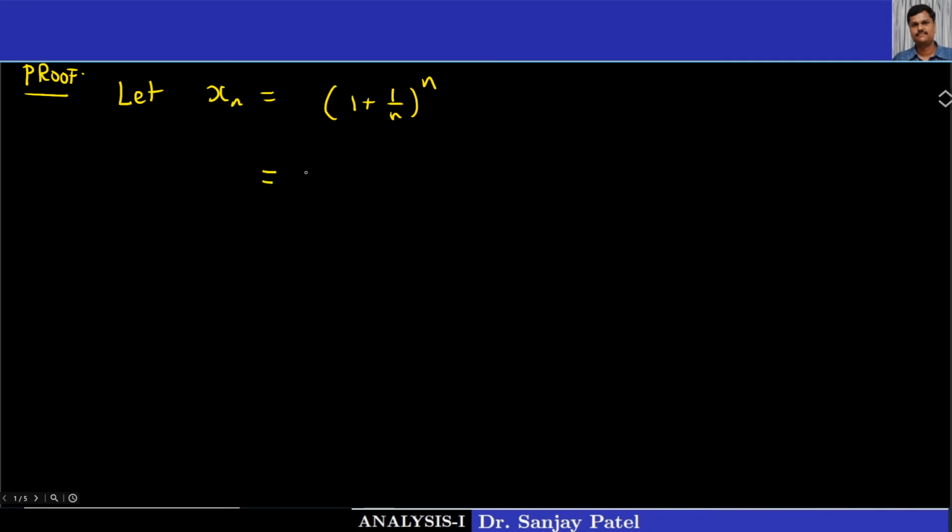This is equal to nc0, that is 1 into 1 raised to n, plus nc1 into 1 upon n, plus nc2 into 1 upon n square, plus nc3 into 1 upon n cube, plus and so on, plus ncn into 1 upon n raised to n.